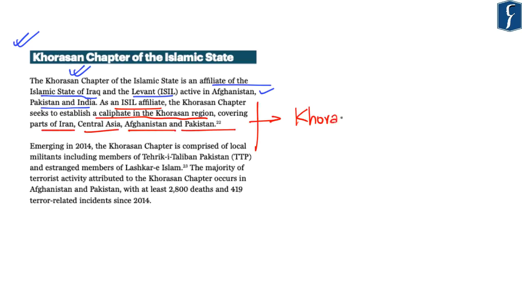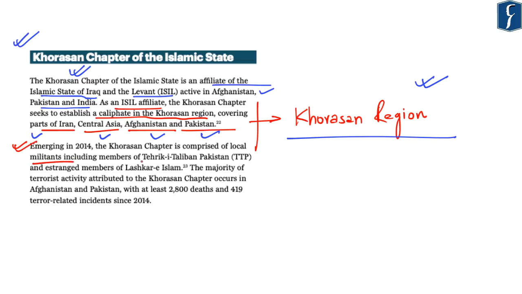Now, this becomes an important point to be remembered from your prelims perspective. You should know about the Khorasan region, as it covers parts of Iran, Central Asia, Afghanistan, as well as Pakistan. The Khorasan chapter of ISIL emerged in 2014 and is comprised of local militants, and includes members of Tehreek-e-Taliban Pakistan and estranged members of Lashkar-e-Islam.